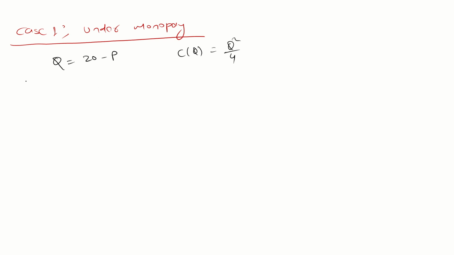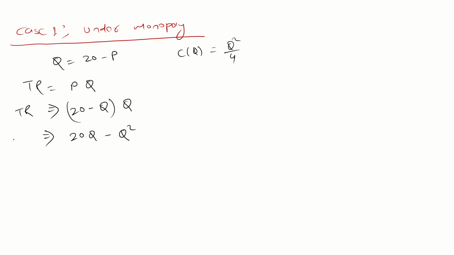Guys, if we find the total revenue of this firm under the fully monopoly, total revenue is P into Q. P is 20 minus Q, so total revenue is (20 minus Q) into Q, that is 20Q minus Q square. When you differentiate the total revenue, you get the marginal revenue. So MR is 20 minus 2Q.